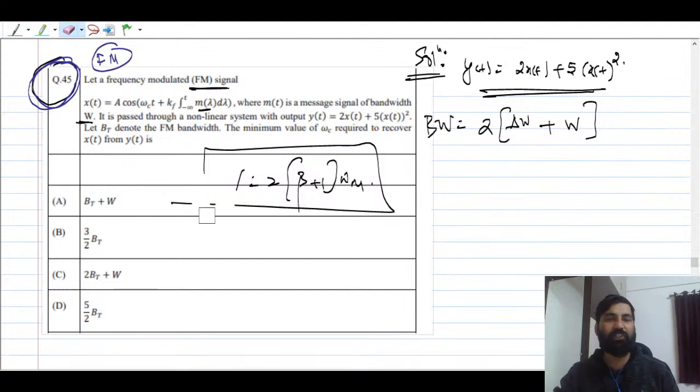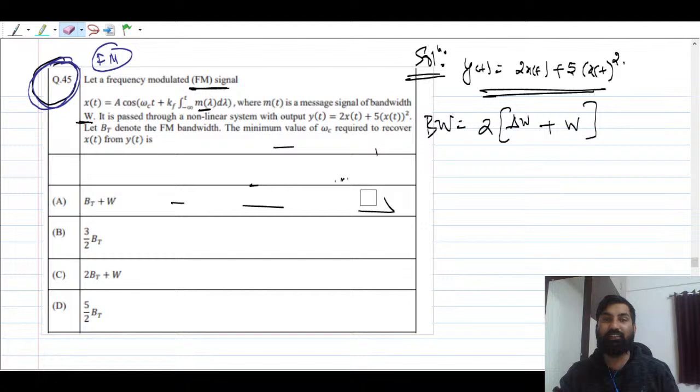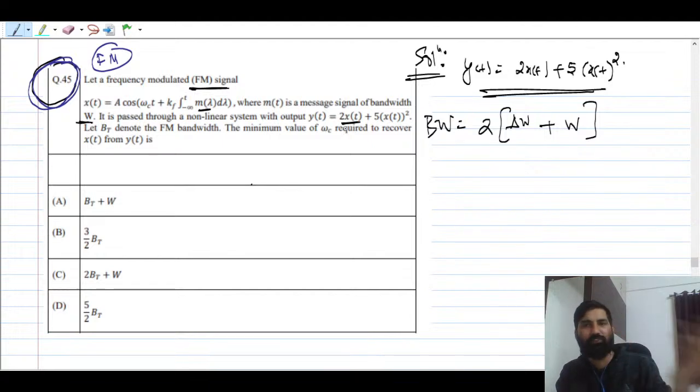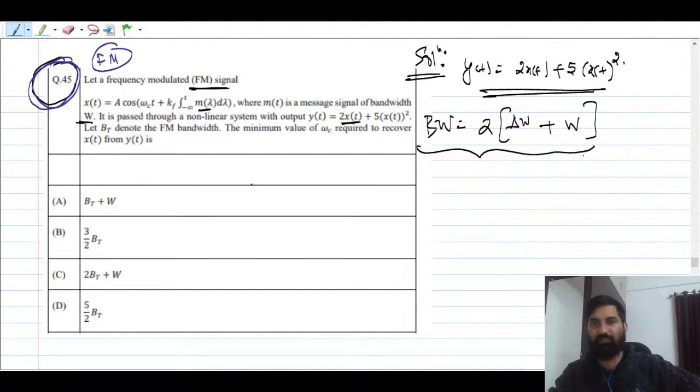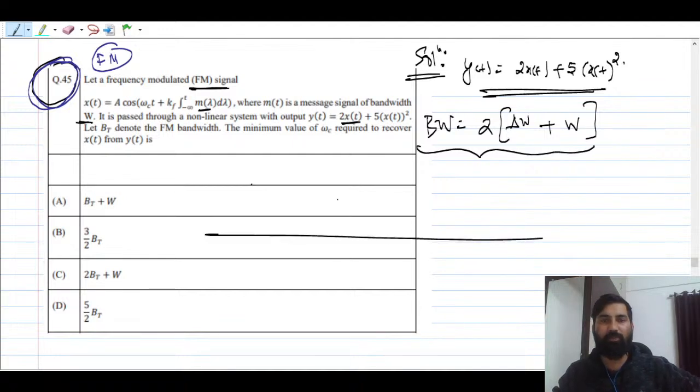Okay, this we know, but suppose we are passing the FM signal through the non-linear system, for this it will be same because of 2 times x(t). So if you try to draw the spectrum, how we get this formula, that you have to also remember. So basically your x(t) is going to be centered around omega_c, ठीक है, that is the carrier frequency, right?